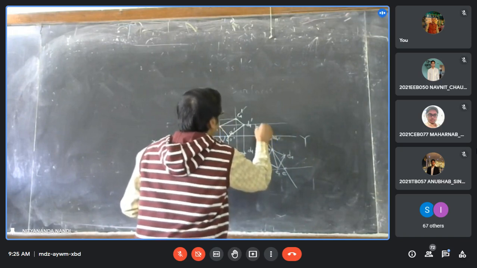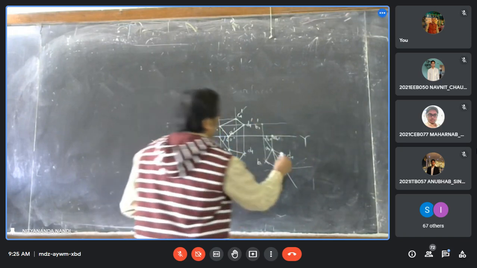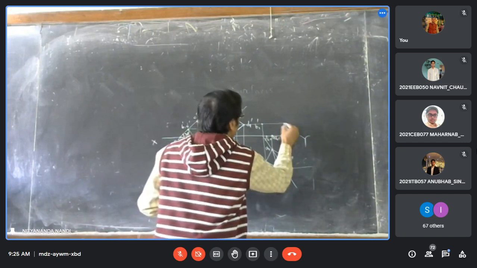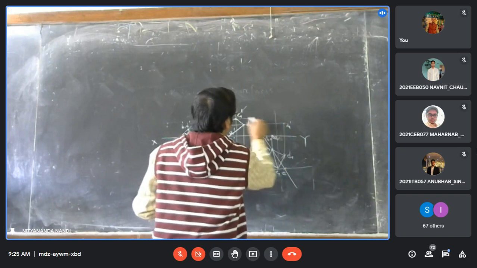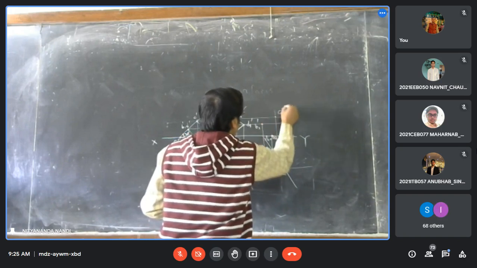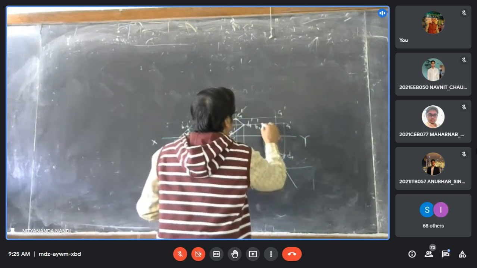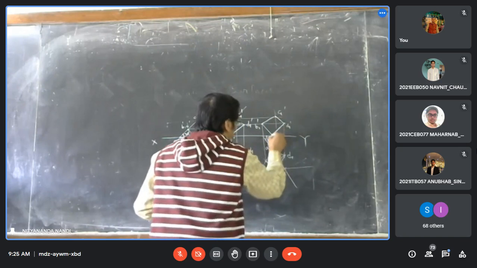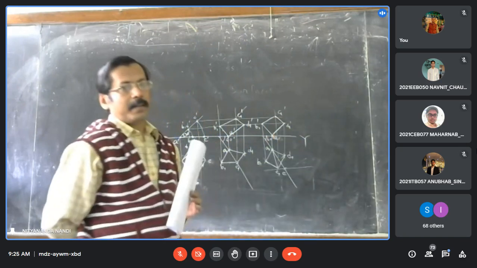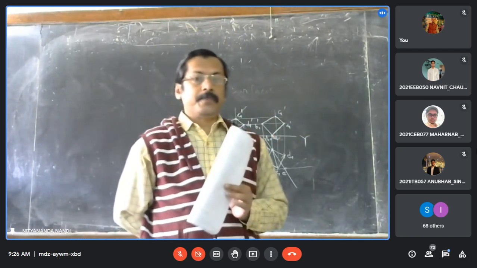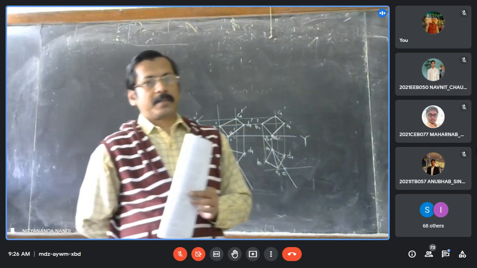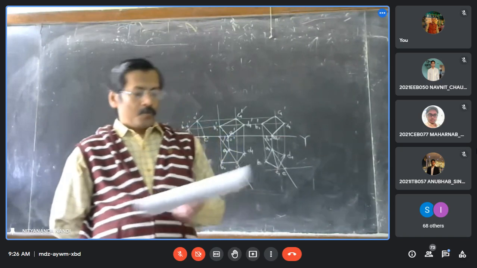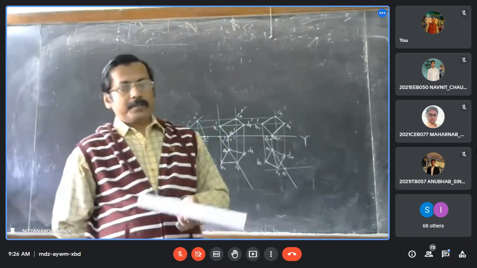This point is B1 dash, and this will be C1 dash. So A1, B1, C1, B1 is the new projected view of this length. So problem number 13 is now completed.